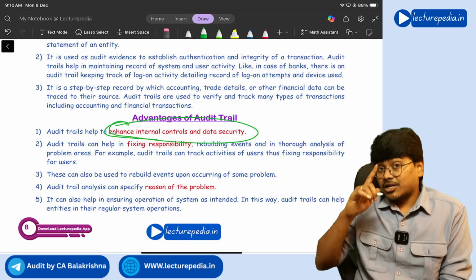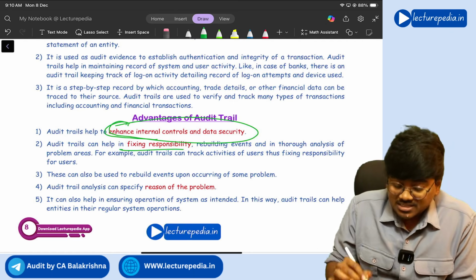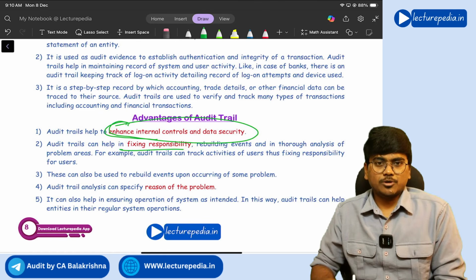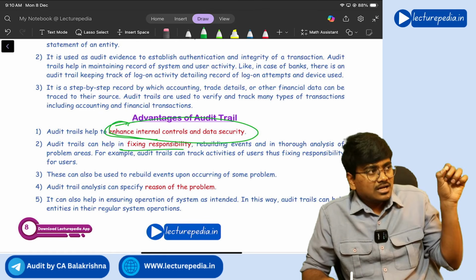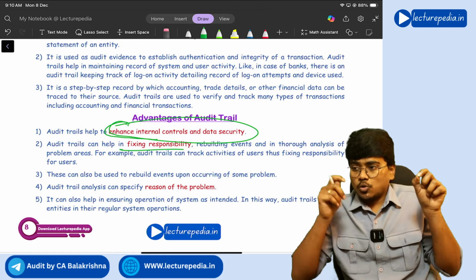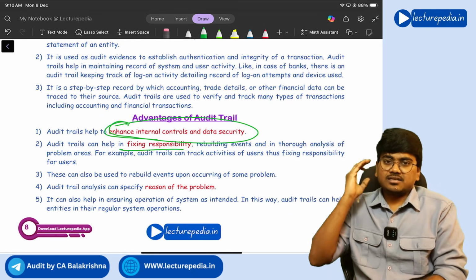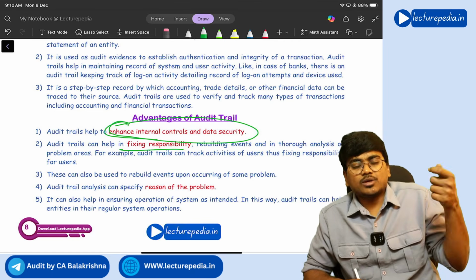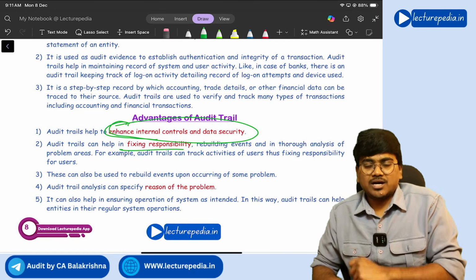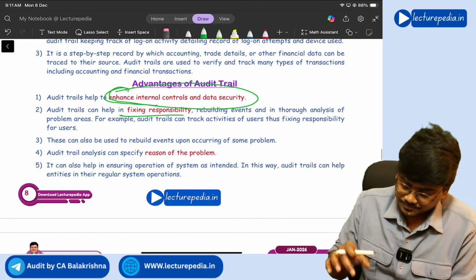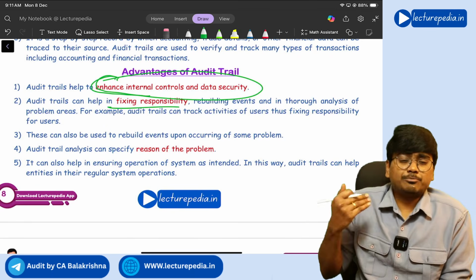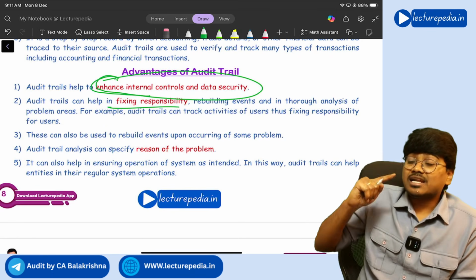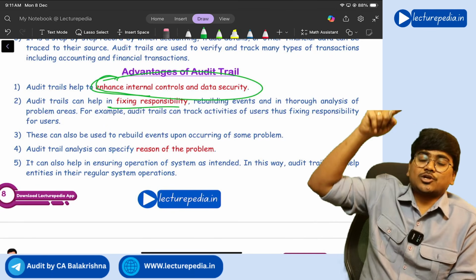Correct or not? And audit trail will also fix the responsibility on the people, because audit trail will track and record who has passed the entry. If that entry is wrong, in future you can question that person, because from audit trail you can get to know who has passed that entry. Next, if at all any problem has arisen, you can rebuild the entries from the starting onwards.